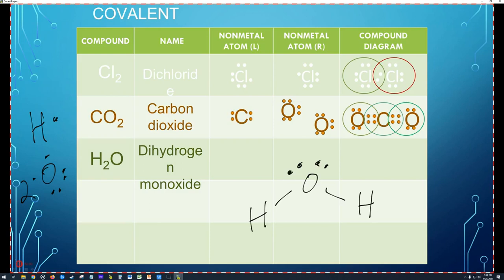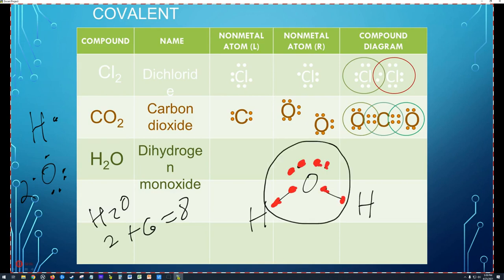Each that oxygen is going to have 4 left over. H2O, so that's 2 from hydrogen, 6 from oxygen, so that's total 8 electrons. Let's check and make sure we got 8 electrons in our picture. That's 1, 2, 3, 4, 5, 6, 7, 8. There we go. Let's check our octet.